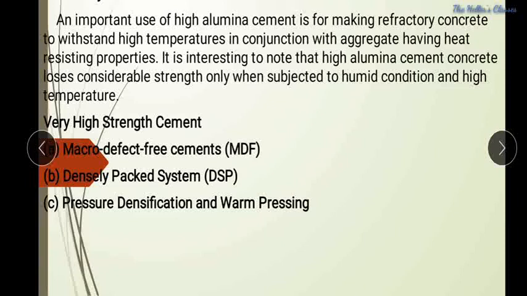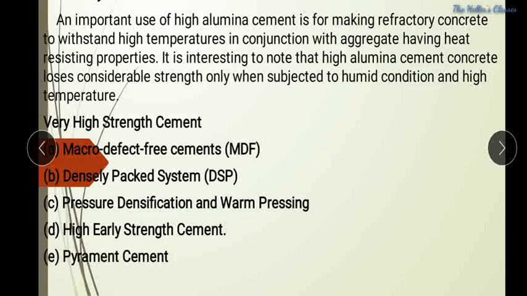So the next one is pressure densification and warm pressing. While using this system, we can reduce the voids by using pressure densification. Next one is the high early strength cement. The name itself indicates the strength is attained at an earlier stage. Next one is the pyramid cement. This cement is used for airfield runways basically. The next one, and the last one, is magnesium phosphate cement, MPC.